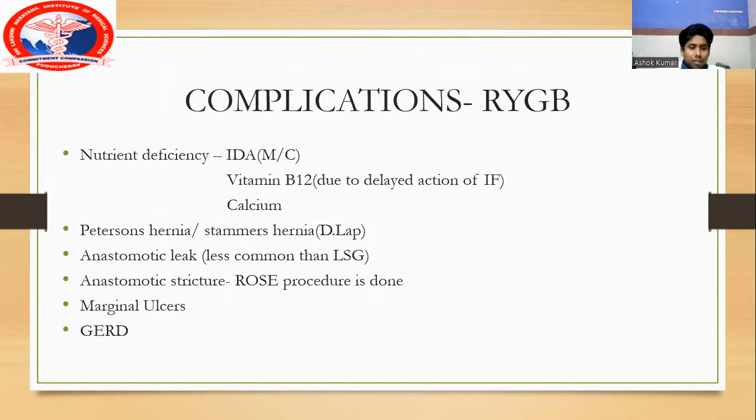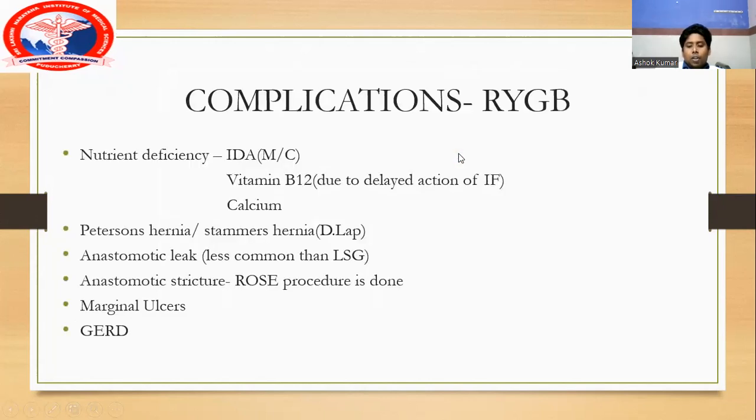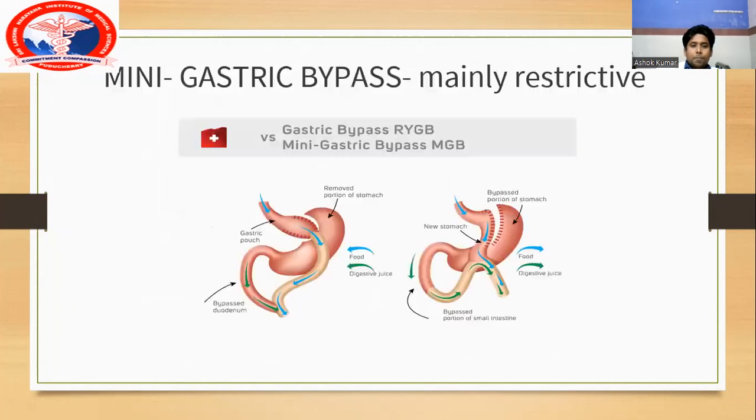And there are other complications like marginal ulcers and GERD. So reflux can happen through this way. So gastric reflux can happen through this way. And the most dreadful complication of this GERD is, if you have GERD, it will lead to Barrett esophagus that will end up in adenocarcinoma of esophagus. That's one of the complications of this Roux-en-Y gastric bypass surgery.